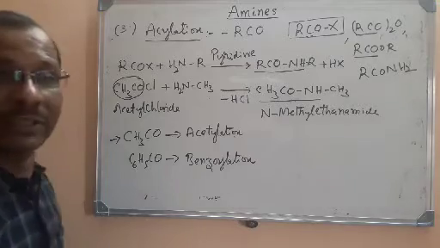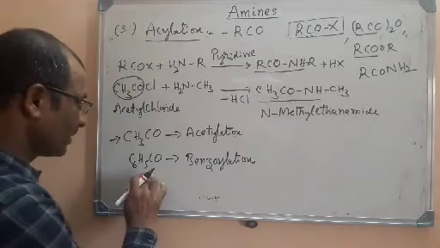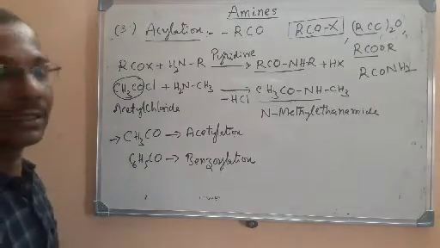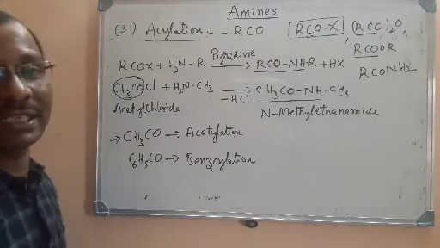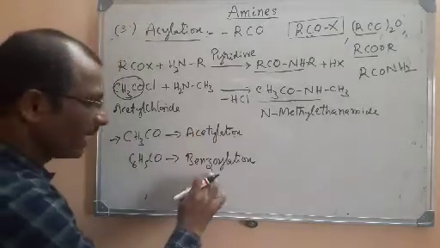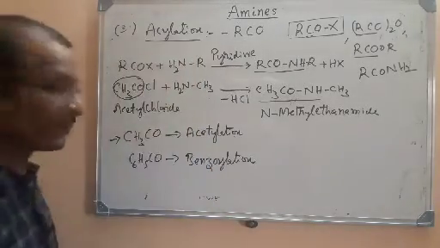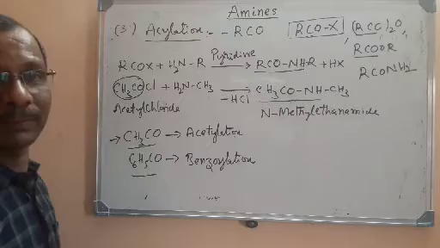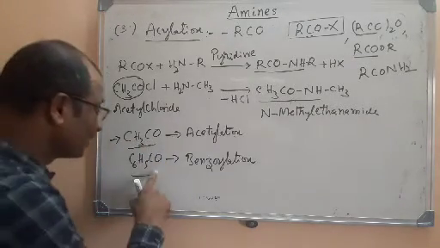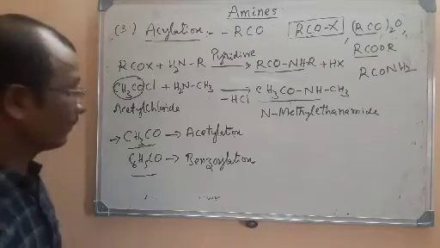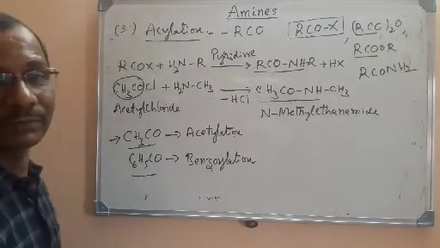I will write one equation for this kind. C6H5CO is called the benzoyl group, so benzoylation. If it is CH3CO, it is called acetylation. Both are the same. Acetylation and benzoylation are both acylations only. Both are acyl groups. But particularly this acyl group is called acetyl, and this acyl group is called benzoyl.